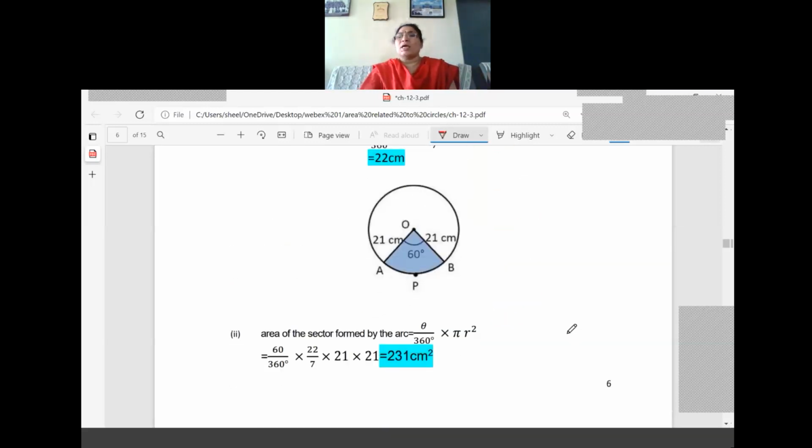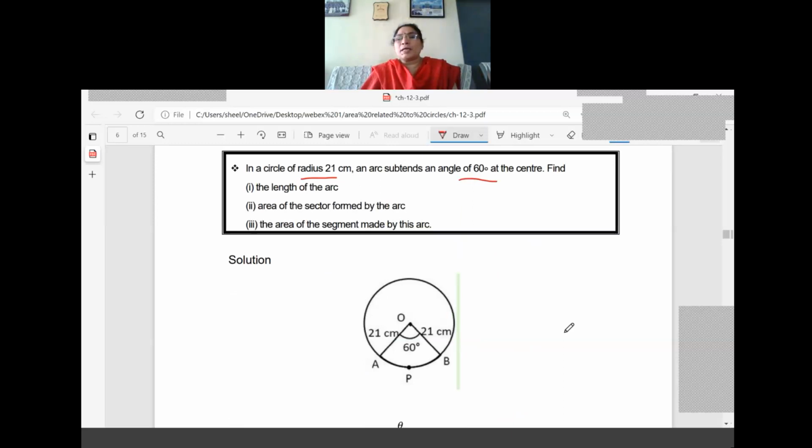Now what is the second part of the question? Area of the sector only. Shaded portion only sector. And what is the formula for area of the sector? Theta by 360 into pi r square. So 60 by 360 into 22 by 7 into 21 into 21, which is equal to 231 centimeters square. So area of the sector also we got. What is remaining now? I'll go back to the question. What is the third part? Area of the segment made by this arc.